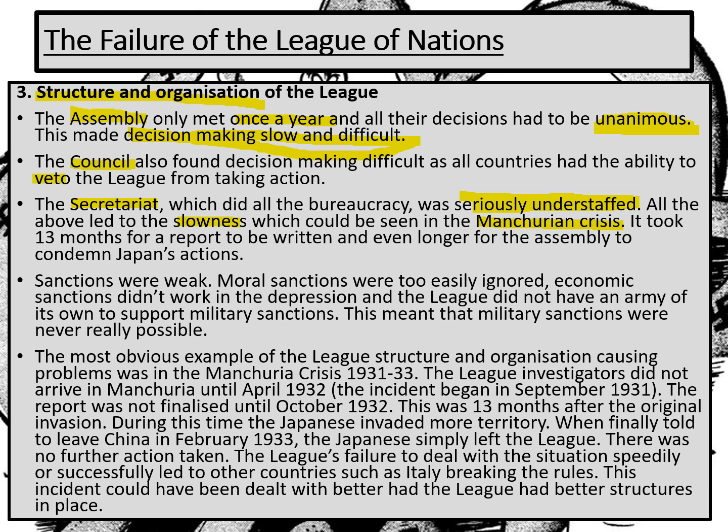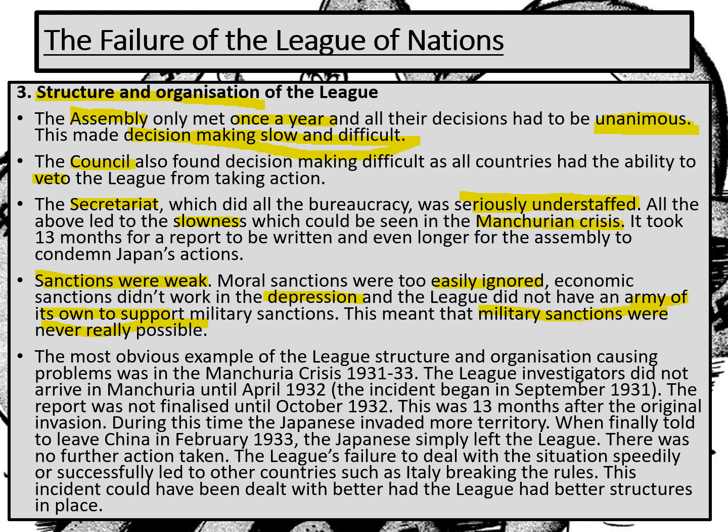Another key reason why the League of Nations failed points to what we looked at together a few weeks ago, to do with sanctions being weak. Moral sanctions, easily ignored. Economic sanctions didn't work in the Depression, and of course with America not being there, and it didn't have an army of its own. And of course what that meant was that military sanctions were never really possible. All of these were structural and organisational difficulties of the League of Nations.